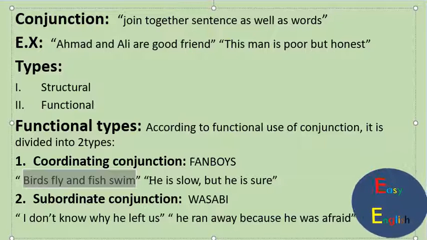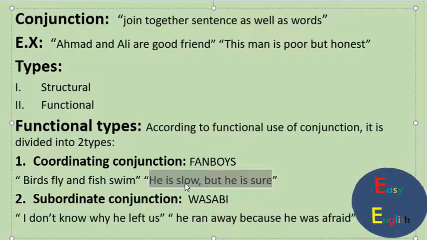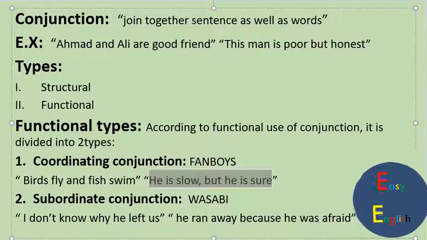Next one is: he is slow but he is sure. Here he is slow is a sentence which can convey its meaning by itself, and the other sentence he is sure also conveys the meaning by itself, joined with the conjunction which is "but". But is a type of coordinating conjunction. So these are the types of the coordinating conjunction.